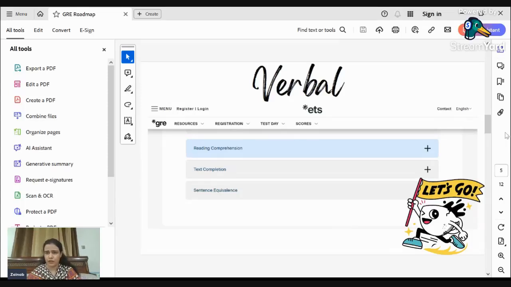Technically, this is the first thing that you have to remember: before appearing in any GRE exam, you have to check how good you are in GRE. Then we will be discussing today the verbal part of GRE. The part consists of three sections: reading comprehension, text completion, and sentence equivalence.